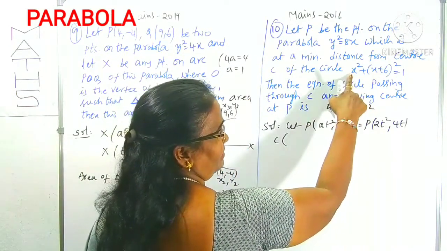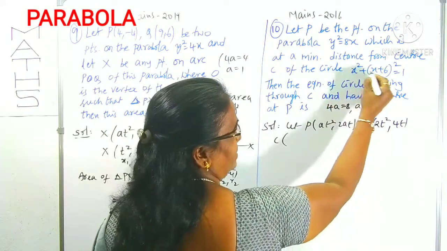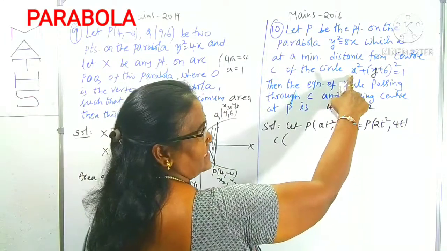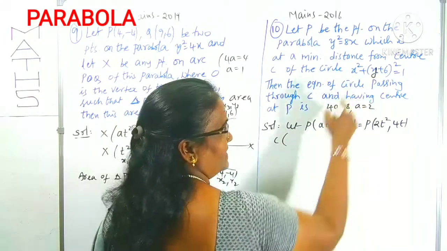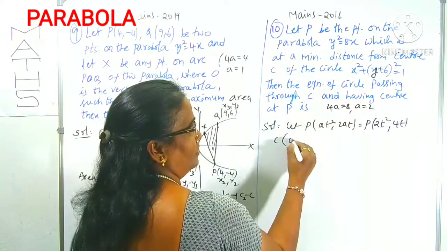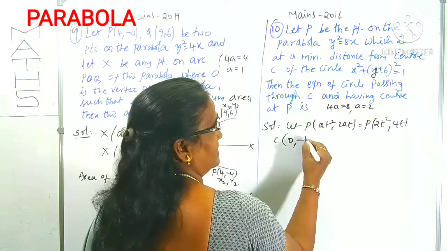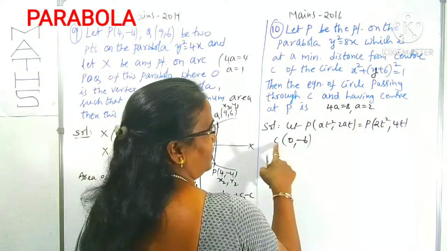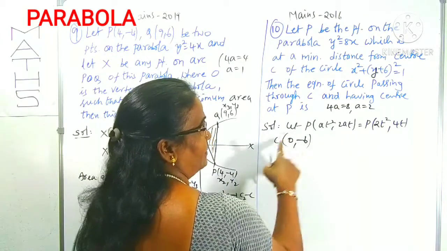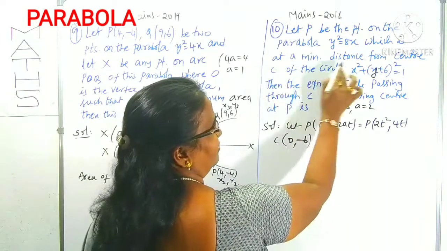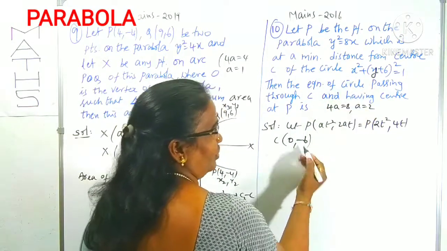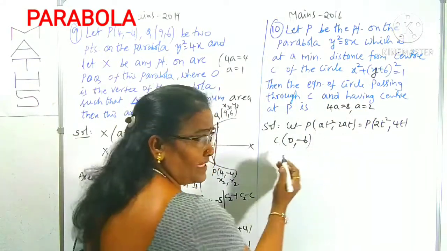And what is the center of the given circle C? It is in the form of x minus h whole square plus y minus k whole square. Here, x minus 0 whole square plus y plus 6 whole square. h is 0, k is minus 6. This is the center of the circle. Okay, P point you know, C point you know. The next sentence: P is at a minimum distance from the center of the circle. P we got, center of the circle we got. The distance of these two is given as minimum.